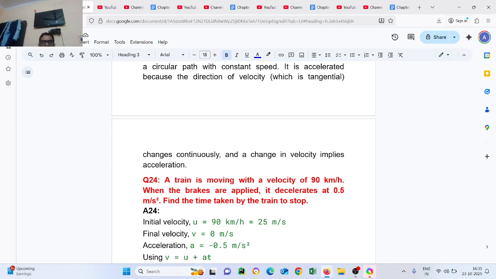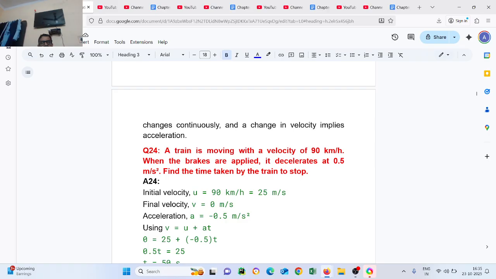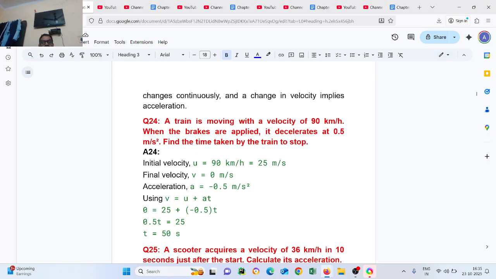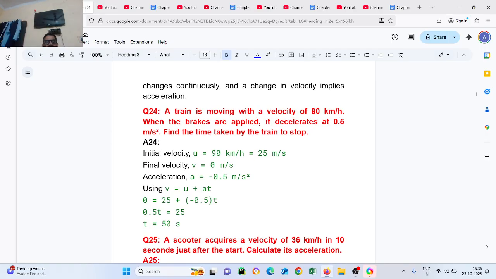Initial velocity u = 90 km per hour = 25 meter per second, when we multiply by 5/18. So 25 meter per second. Final velocity v = 0 meter per second. Acceleration a = -0.5, because the velocity is decreasing. So using v = u + at, we will put the value: v = 0, u = 25, acceleration -0.5. So 0 = 25 - 0.5t, 0.5t = 25, t = 50 seconds.